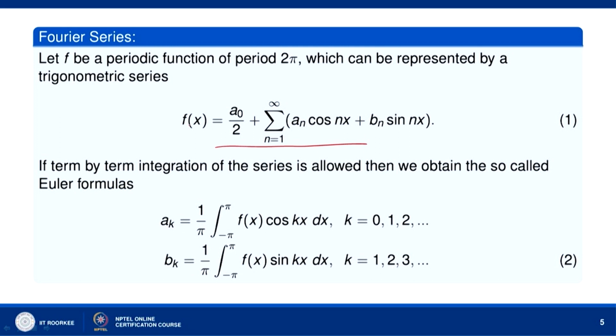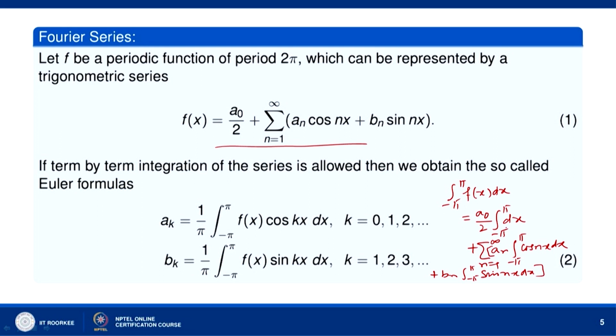You can integrate both sides of this equation with respect to x over the interval −π to π. Then the integral over −π to π of f(x) dx will be equal to a₀/2 times the integral over −π to π of dx, plus the sum from n equal to 1 to infinity of aₙ times the integral over −π to π of cos nx dx, plus bₙ times the integral over −π to π of sin nx dx.